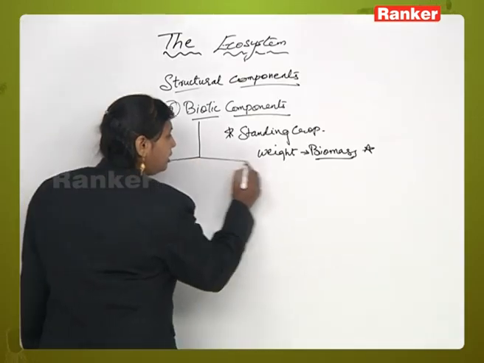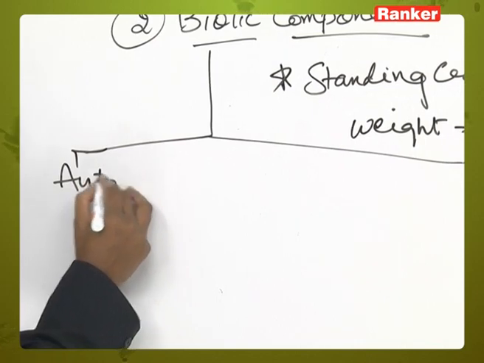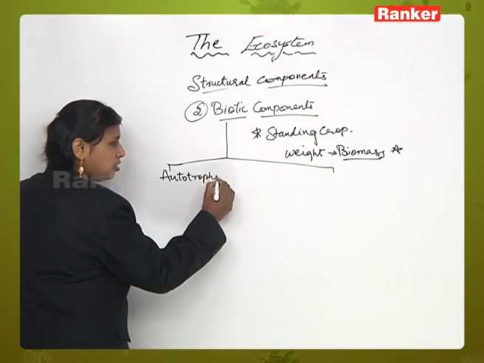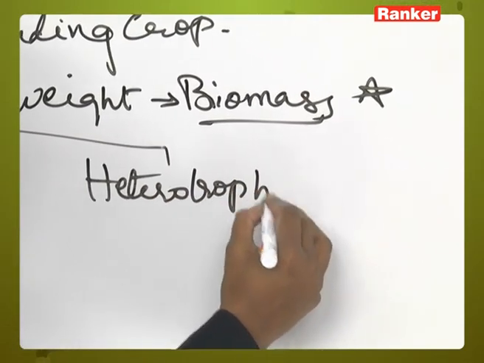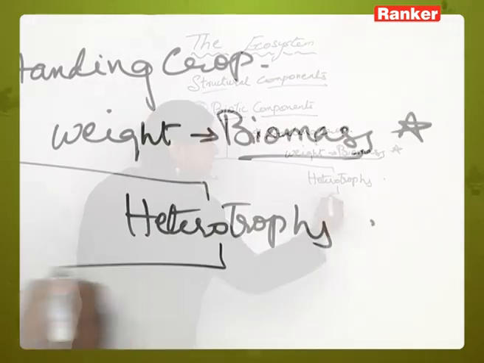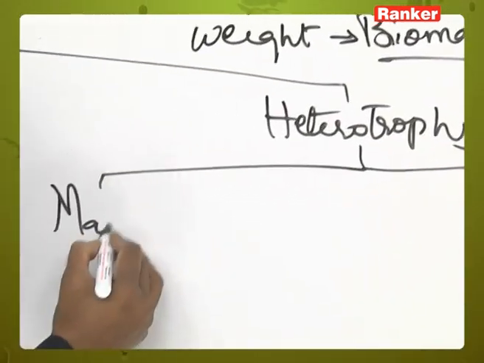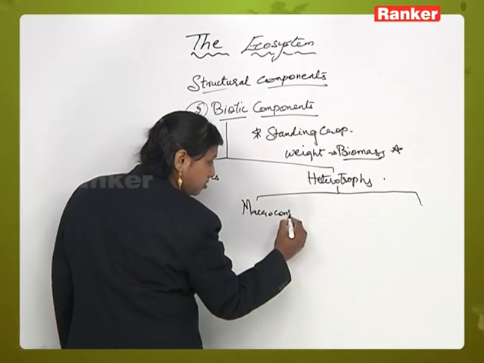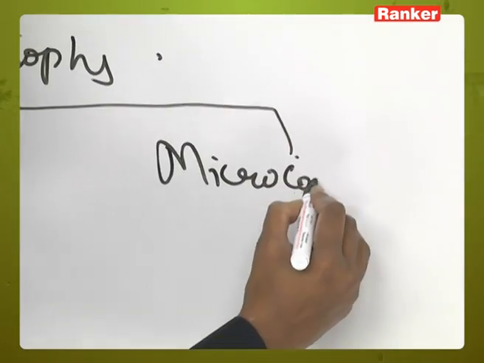Now they are divided into autotrophs and heterotrophs, right. Heterotrophs are again divided into macro consumers and micro consumers.